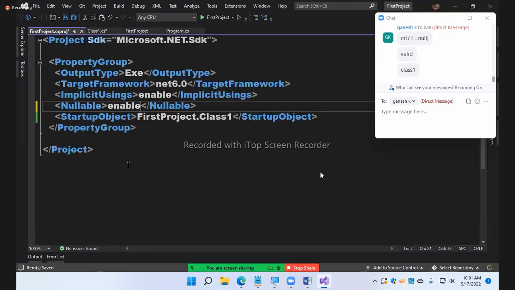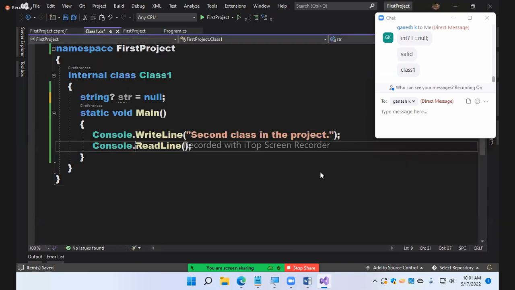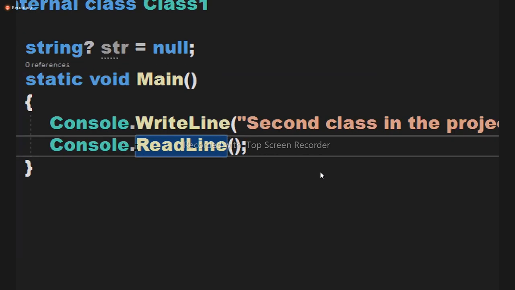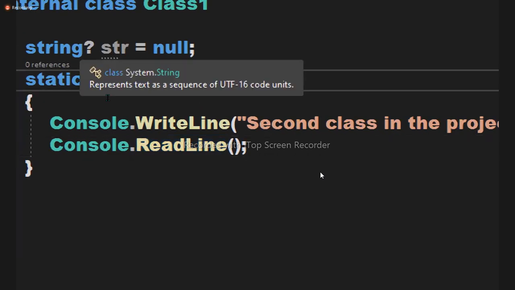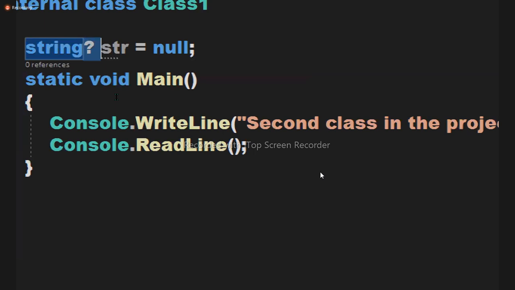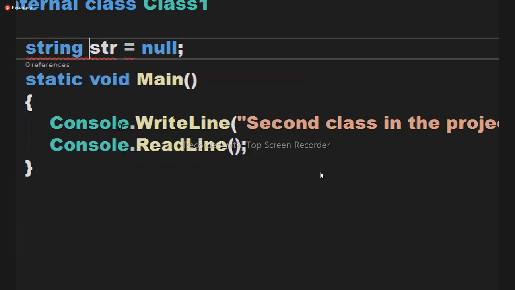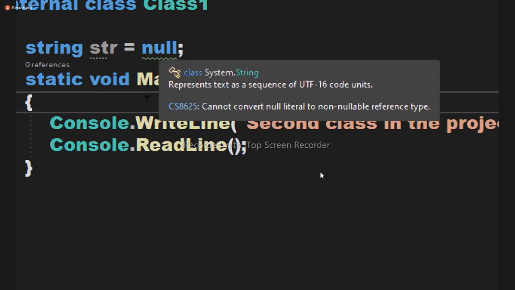So the feature is, even if I remove this, it is enabled by default. When I use enable here, by default reference types are also non-nullable. If you want them to be nullable, you are required to use a question mark. If you remove the question mark, again, that's a warning. See there.